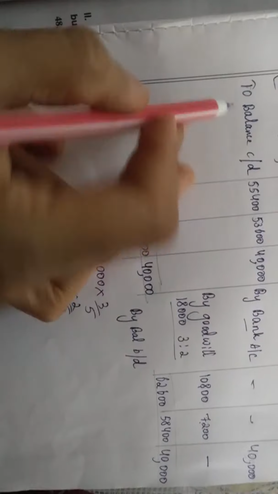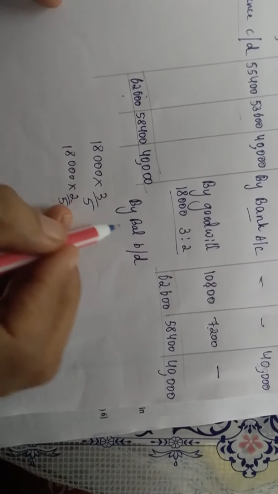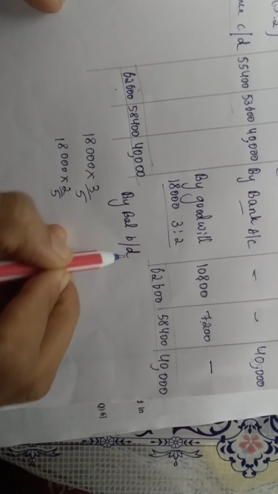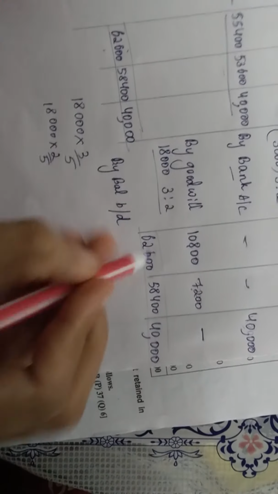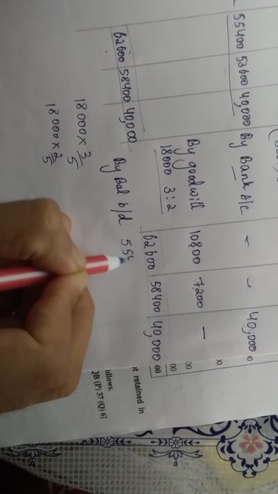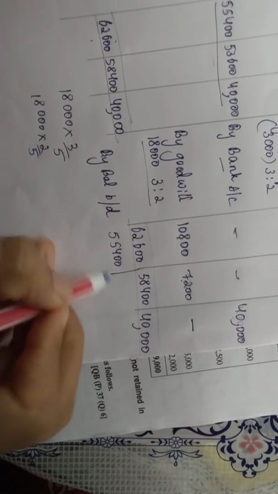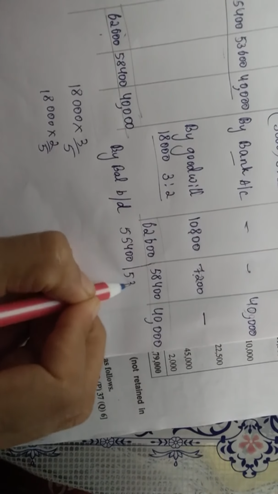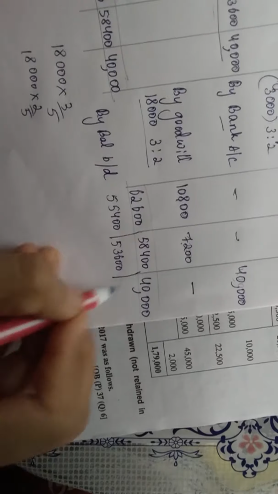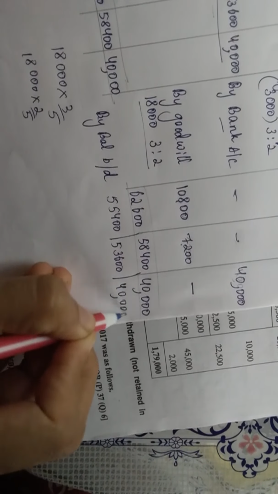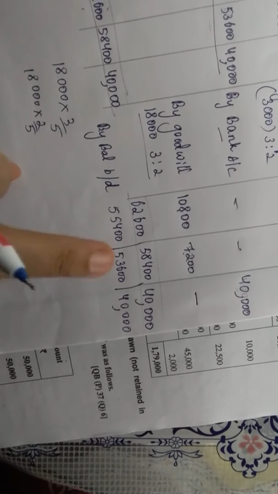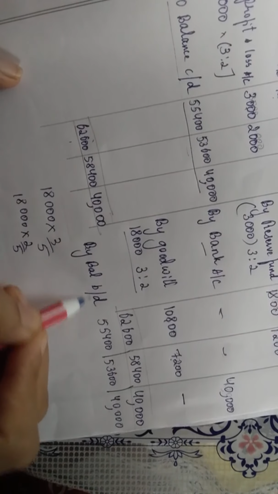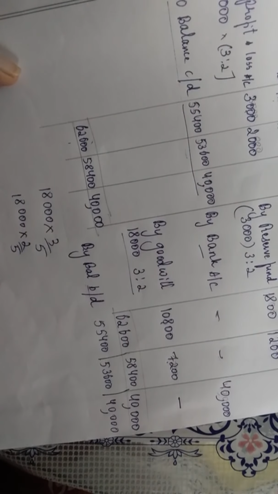One more thing, students. What we have written here, the same thing, you do one more entry. The previous problem also you should have done. By balance brought down, copy this amount and write: 54,400, then 53,600, then 40,000. It means we have to take it in the balance sheet. The previous problem, please add this, okay? Same thing. What I have done here, you write the same, but write it as brought down. Thank you, students.